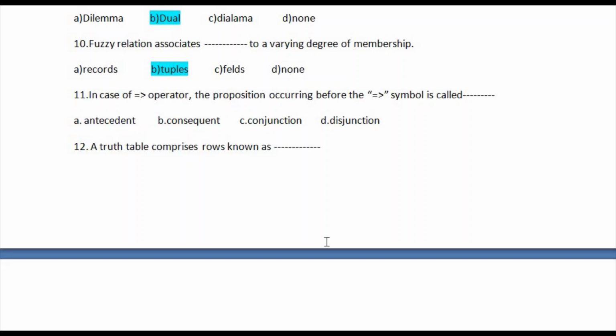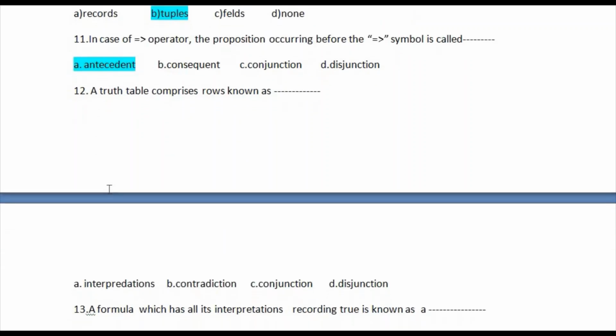So question number 11: in case of an operator, the proposition occurring before the arrow symbol is called? The first one is antecedent, the second one is consequent, the third one is conjunction, and the last one is disjunction. So the correct answer is option number 1, antecedent. This is the correct answer of question 11. Let's go for question number 12.